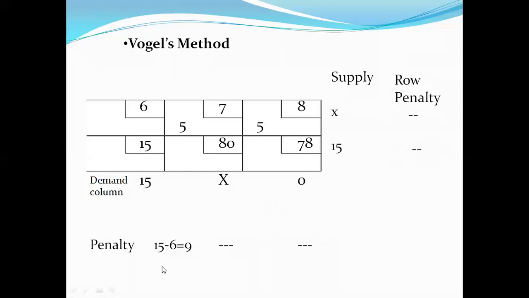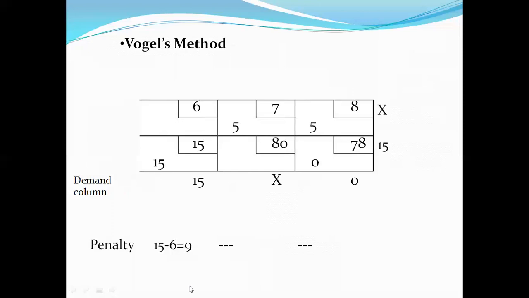15 minus 6 is 9, and we are having the demand. So at most 15 needs to be compensated, and to compensate this 15, we should have this penalty of 9. So this 15 will be compensated with respect to the existing demand, and the supply will coincide with this 15, and simultaneously we will have a zero condition in the case of this methodology also.